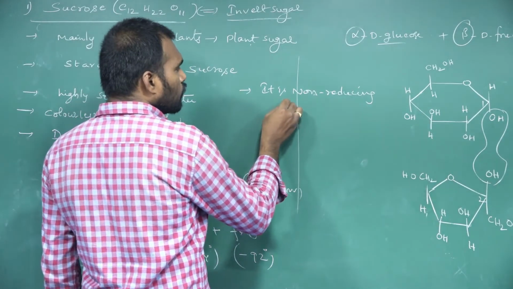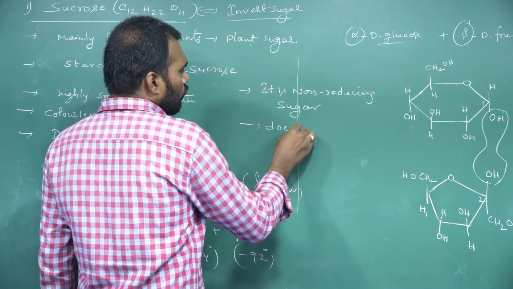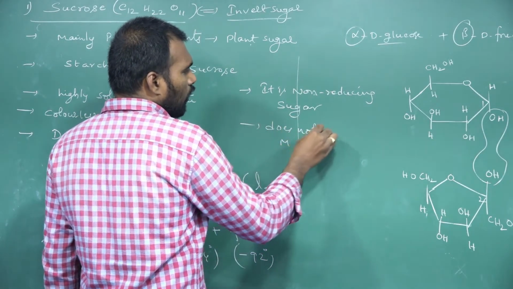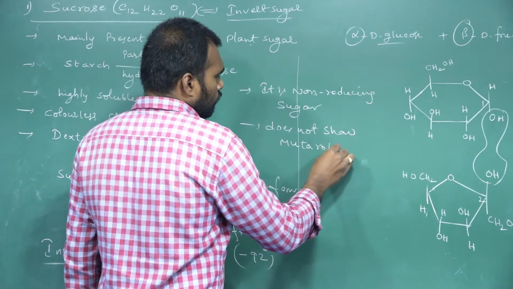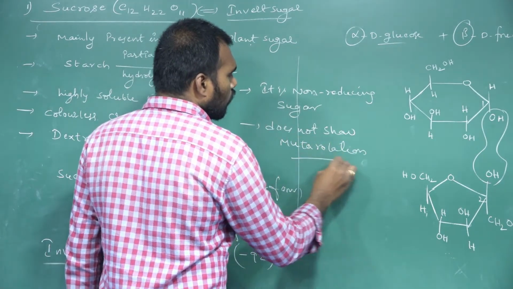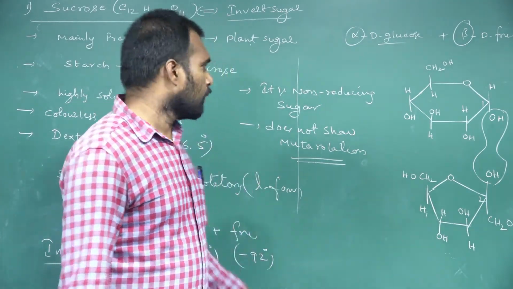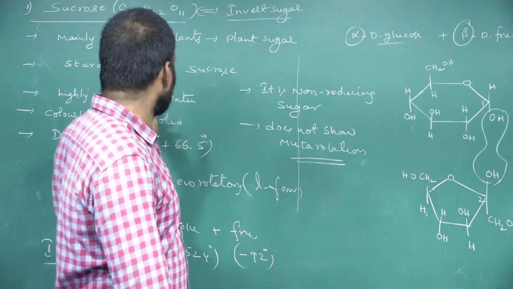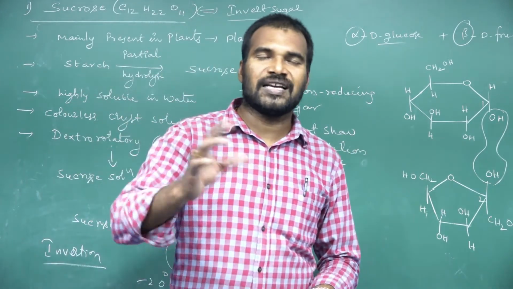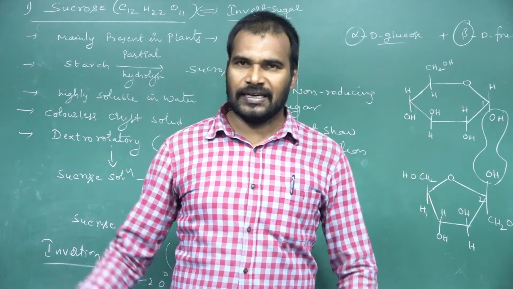It's a non-reducing sugar and does not show mutarotation. Only reducing sugars can show mutarotation, but non-reducing sugars don't. So this is about sucrose. Sucrose has which glycosidic linkage? Alpha, beta 1,2 glycosidic linkage.